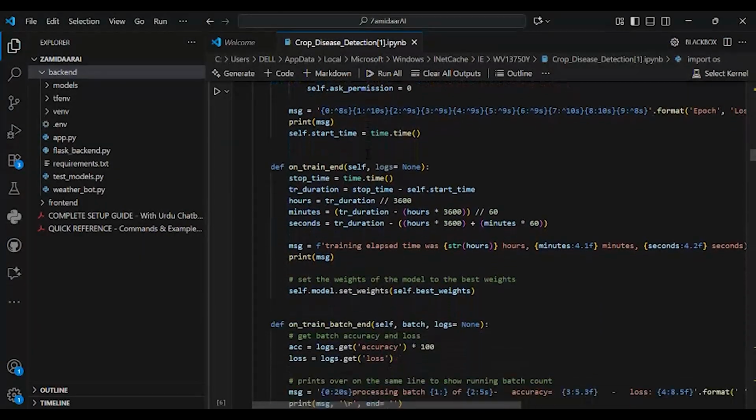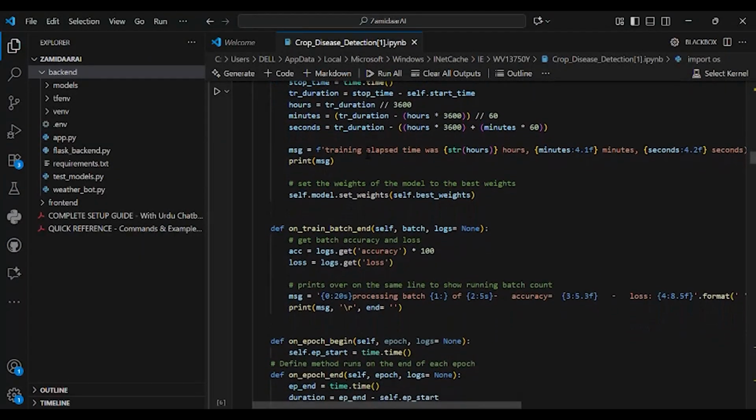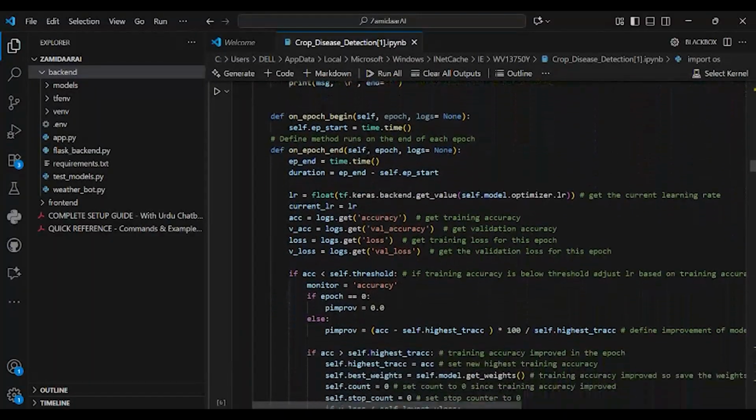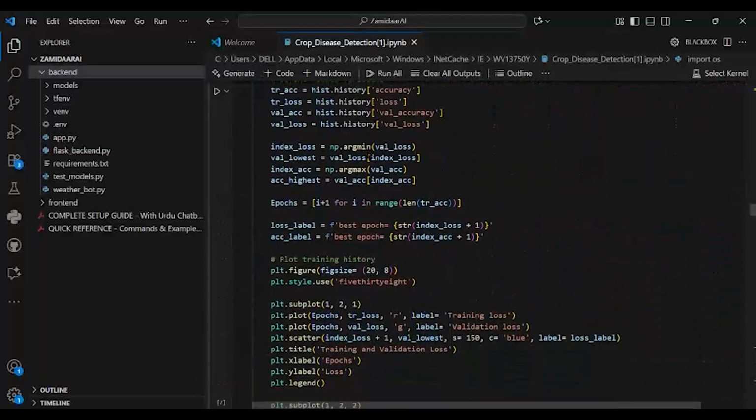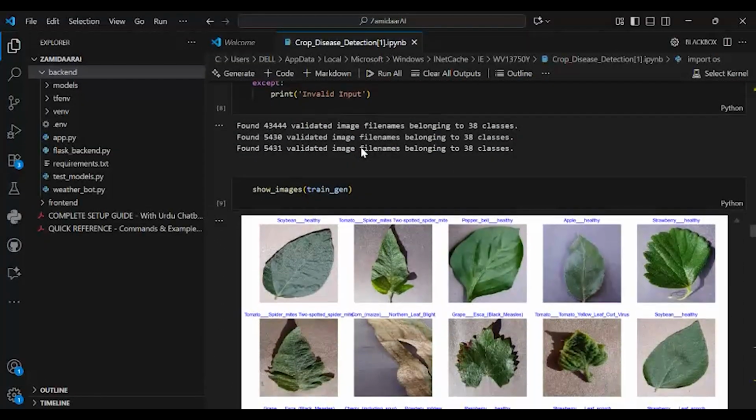These parameters are optimized during training using Adam Optimizer and a categorical cross-entropy loss function. Batch normalization and dropout layers help maintain stability and prevent overfitting.